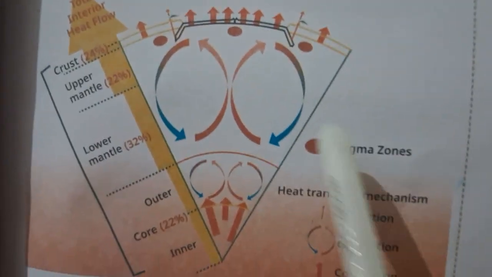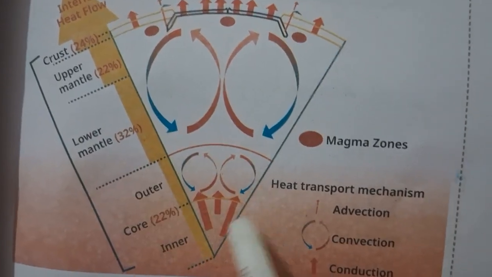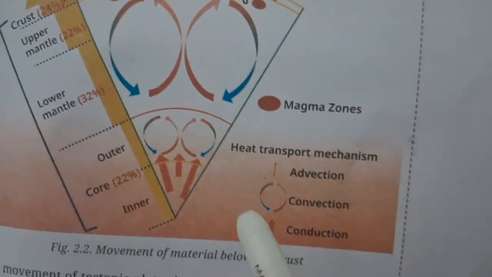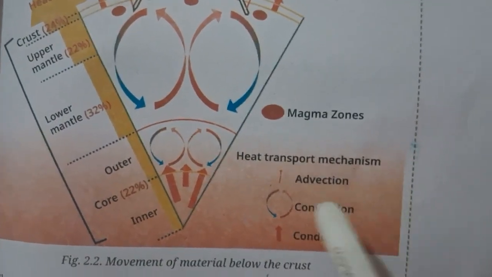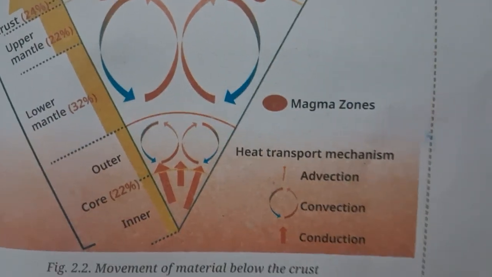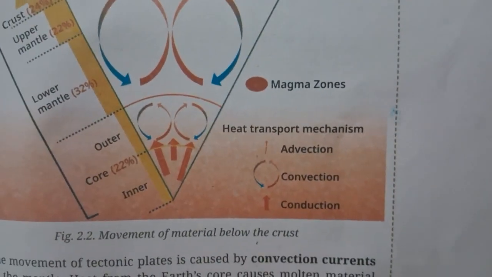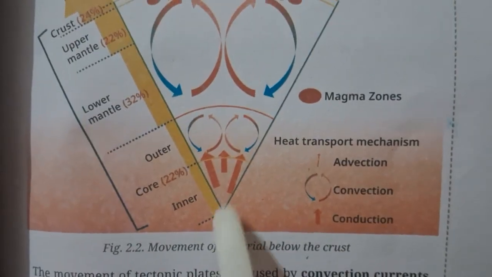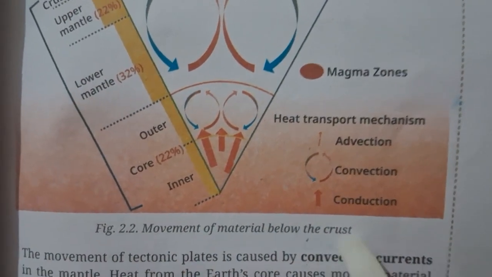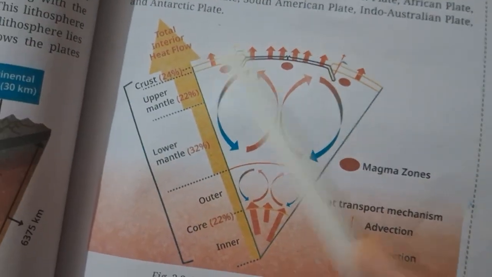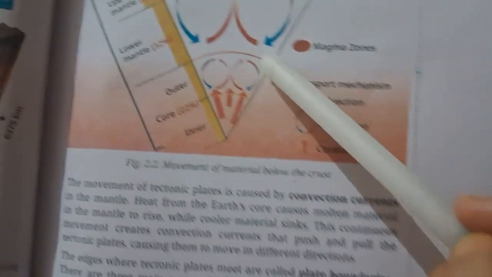Now here is the magma zone, the red part you can see. And the heat transport mechanisms: advection, convection and conduction. You can imagine this as movement of material below the crust. So in this crust layer, we have this kind of structure.